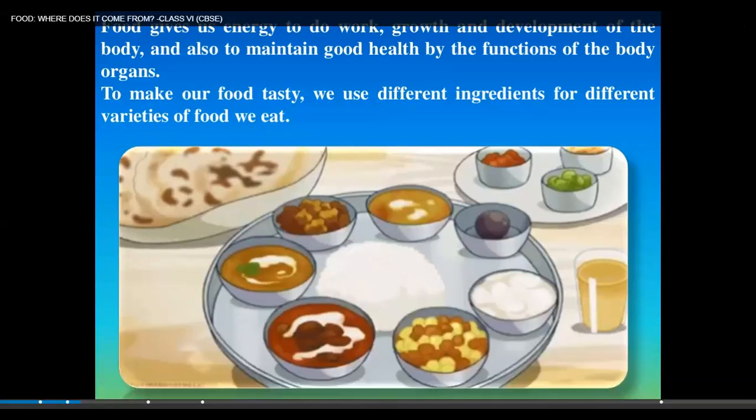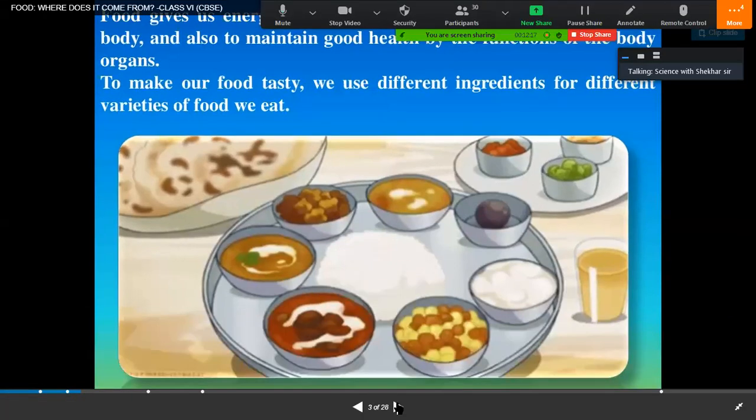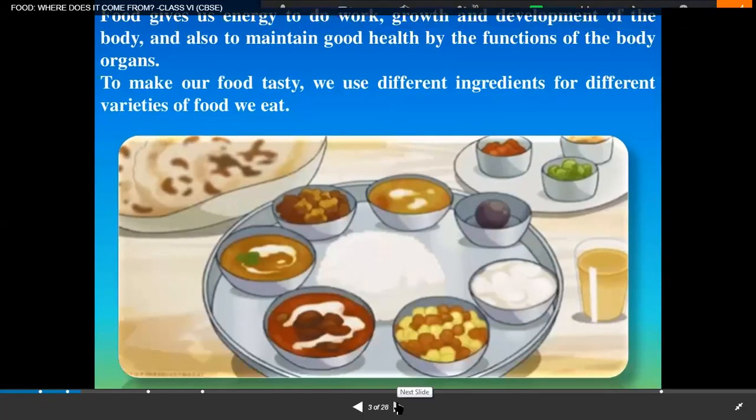If we will not eat food properly, then what will happen? Our body will not be able to perform functions. We will not be able to do any activity, different kinds of activities like playing cricket, anything, right? We feel just weak.